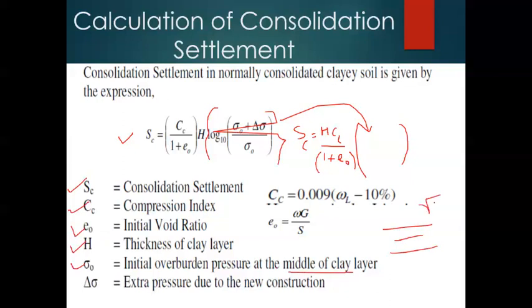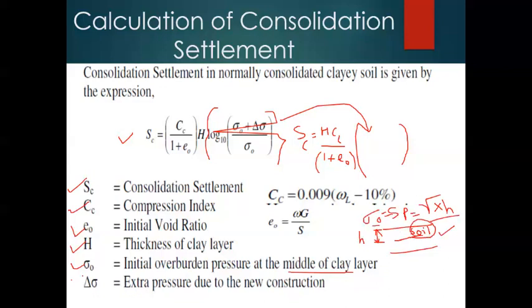So it is nothing but gamma into H. Okay, gamma into H. So this is H. Then surcharge pressure, SP, is nothing but sigma naught, which is equal to gamma into H. Here we are only taking the density or the unit weight of the soil. The surcharge or the overburden due to soil only we are taking in the case of sigma naught.